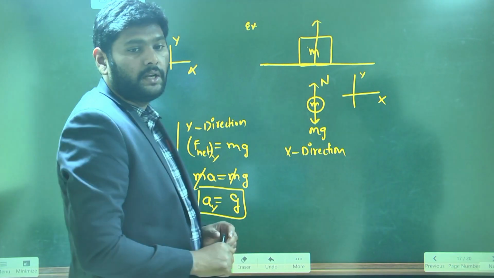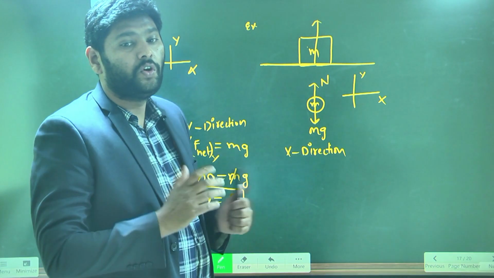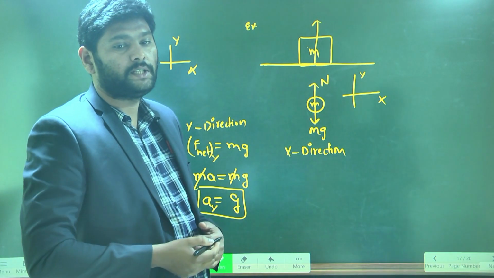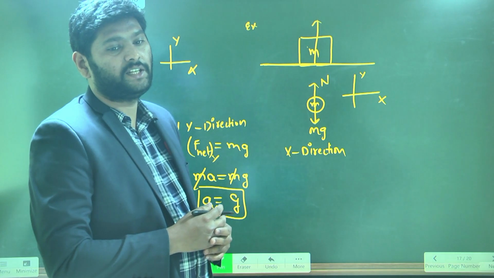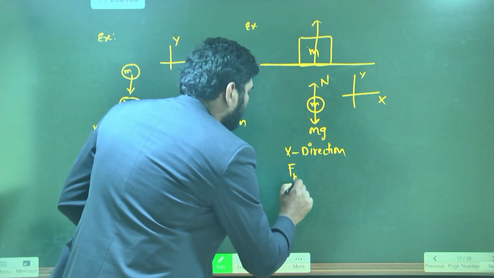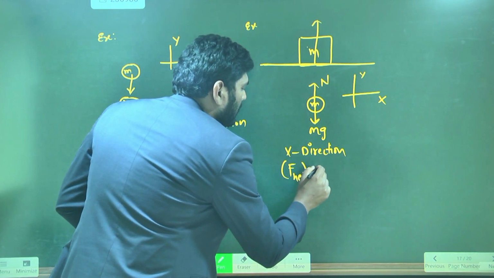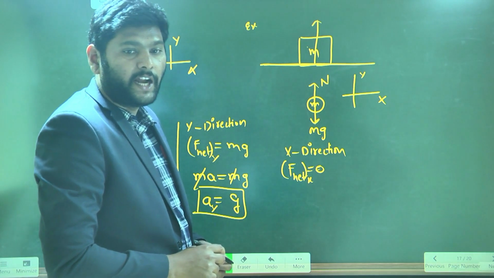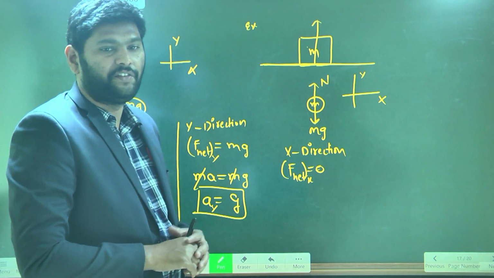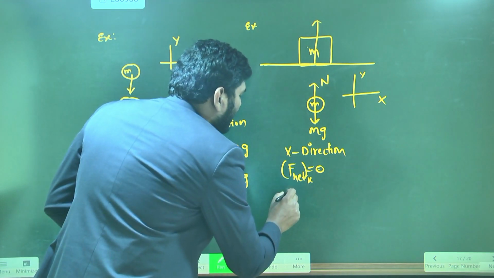In x direction, are there any forces acting? No, sir. No forces. When there are no forces, what is the net force along x direction? 0, sir. Very good. Net force acting along x direction is 0. According to Newton's second law, net force is ma, not am.